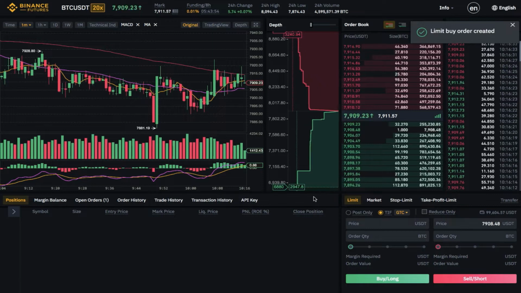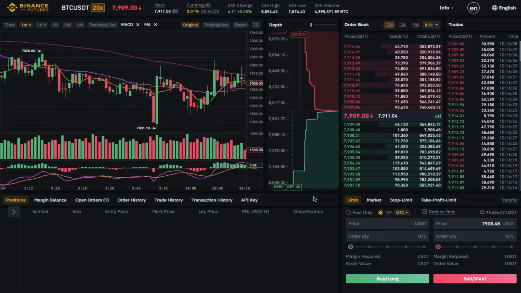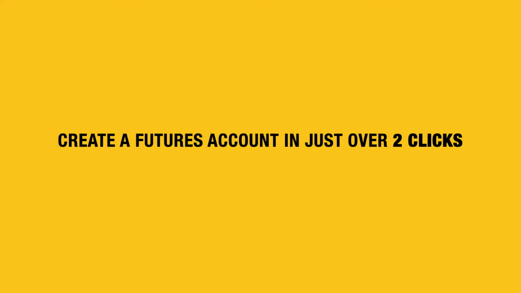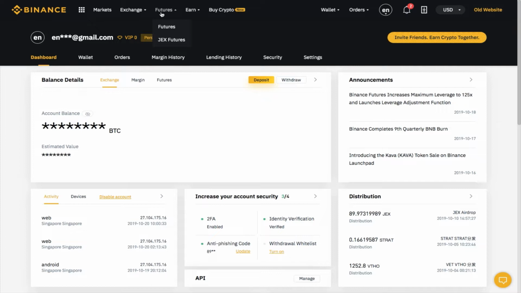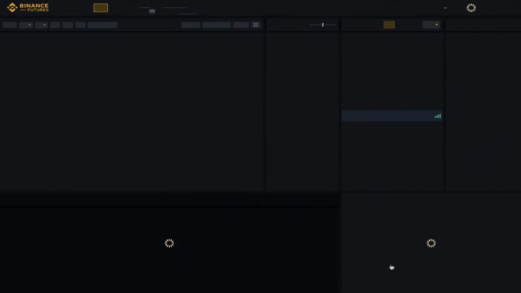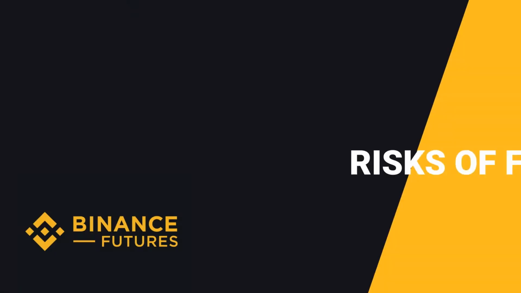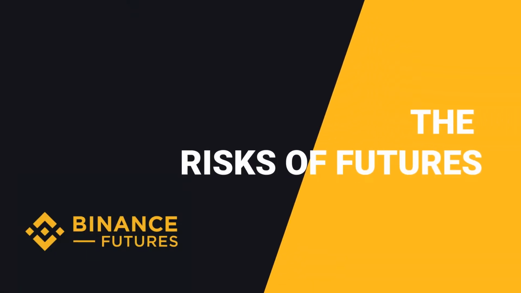In this video, we will be giving you a quick walkthrough on the basics of futures, and how everyone could eventually try out using the futures platform. If you are currently an existing user on Binance, you should be able to create a futures account in just over 2 clicks. After you have logged into your account, click on Futures, located at the top of the navigation menu. Next you will see Open Futures Account, and click Open Now. And that's it. You've now successfully linked your Binance account with the ability to perform futures trading.